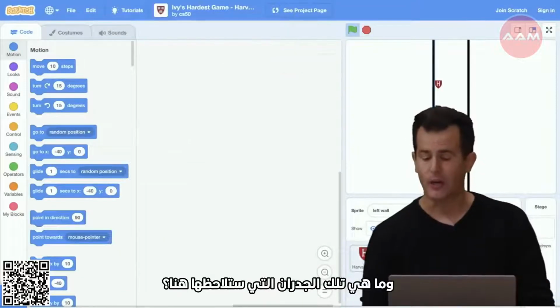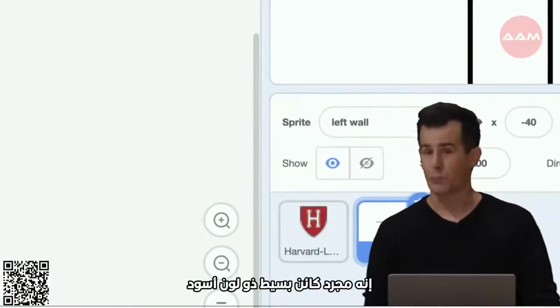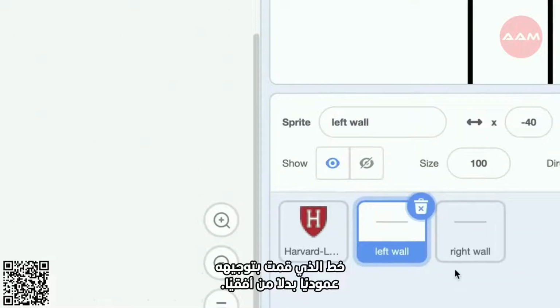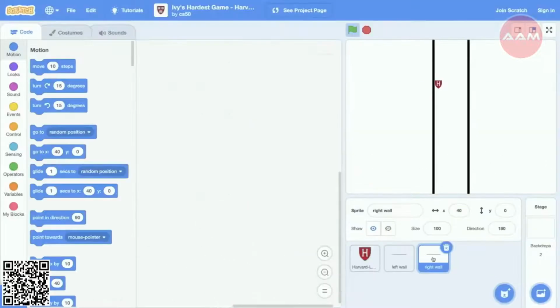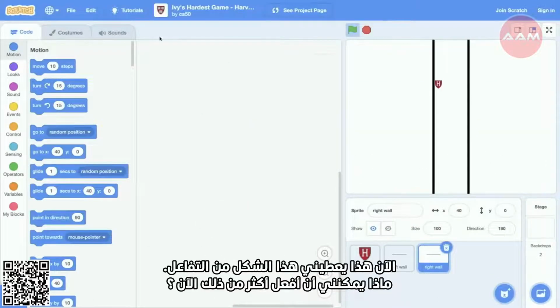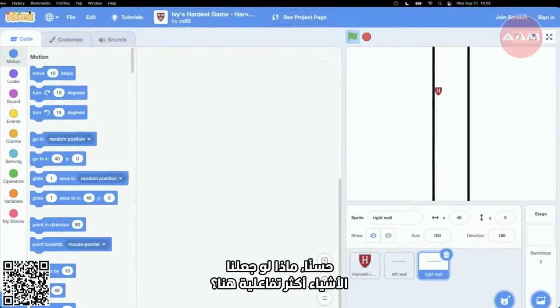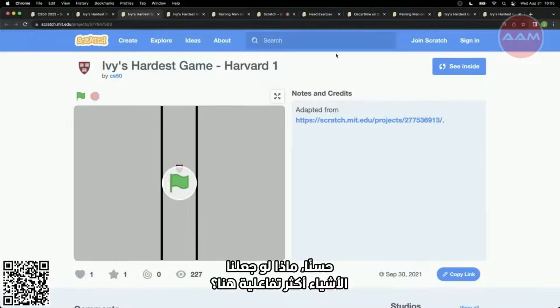Well, notice down here, it's just a simple sprite with a black line that I've oriented vertically instead of horizontally. And that's just so that I can ask questions of these other two sprites. Now, that gives me that form of interactivity. What more can I now do? Well, what if we make things a little more interactive here?